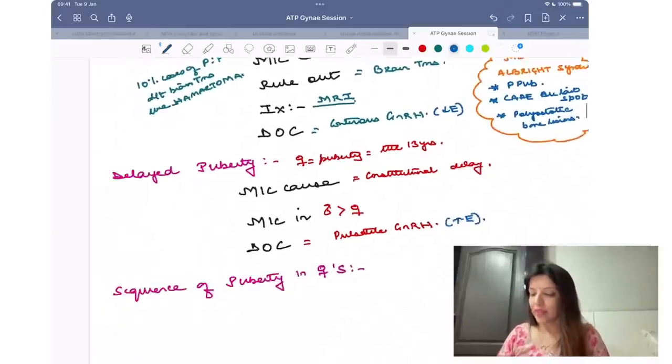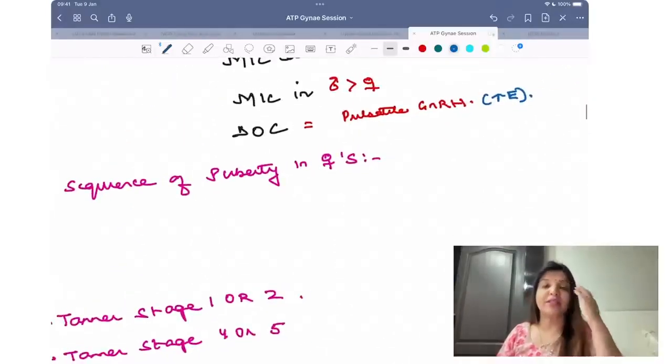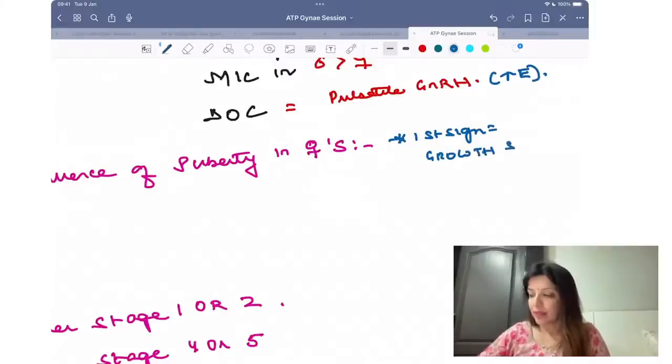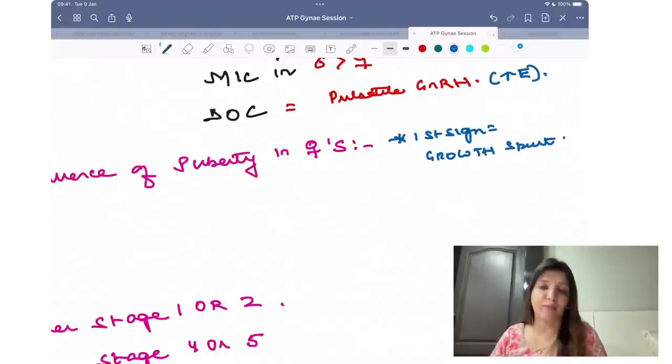Right? Then, what is the sequence of puberty in females? So, first sign of puberty in females is growth spurt. I don't want any of you to tell me in the chat box what was taught in pediatrics. Hardly matters whatever was taught.